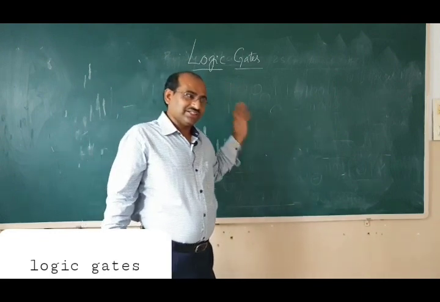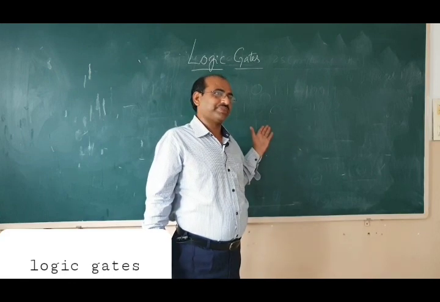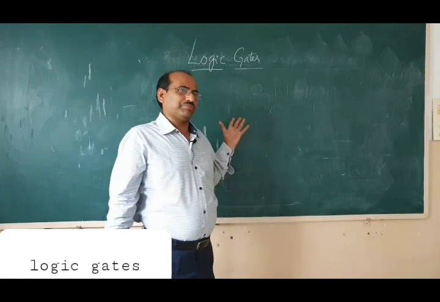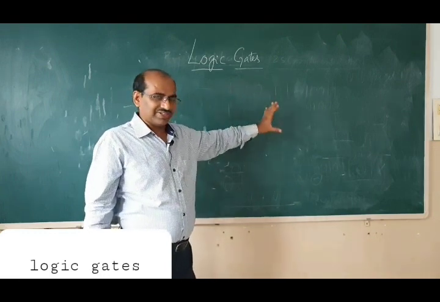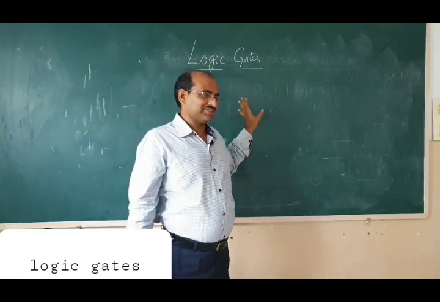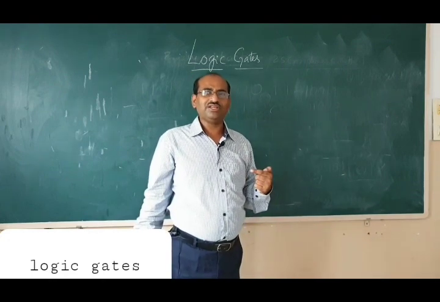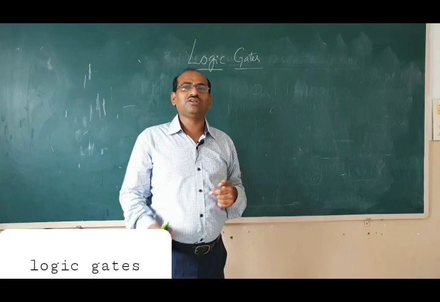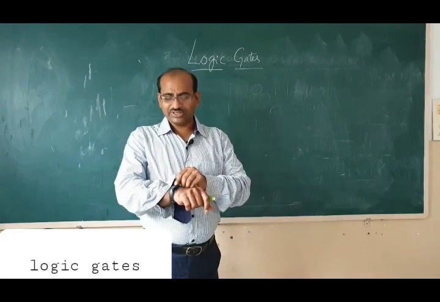Then in 1830s some breakthroughs, people started defining universal logics. That means instead of 7 logics, 1 logic is enough. These we call universal logic gates.